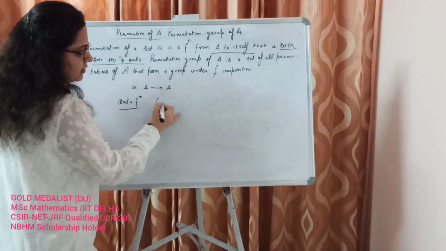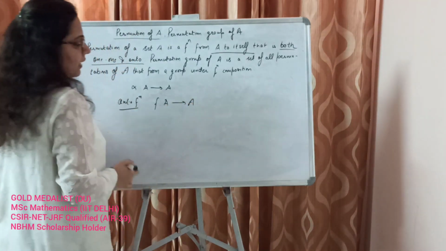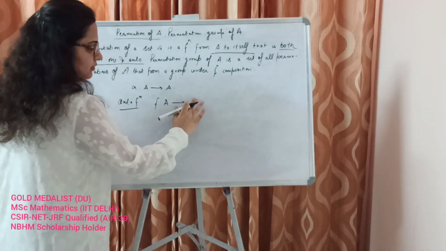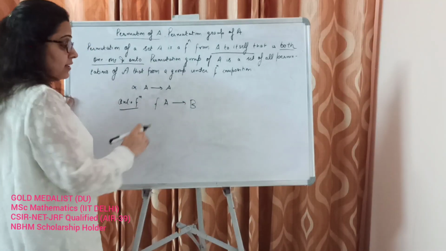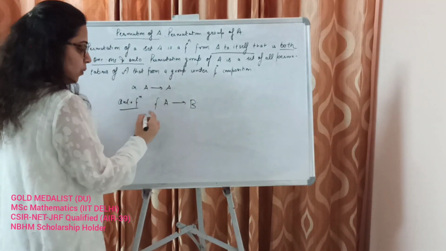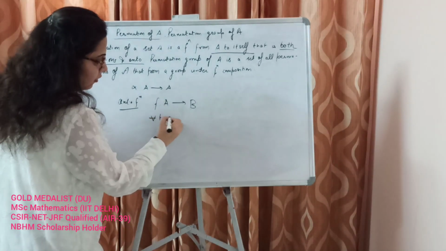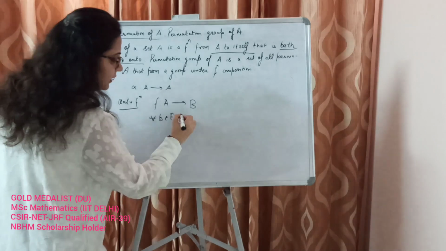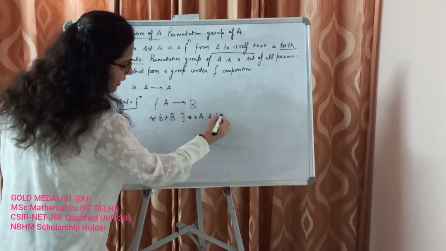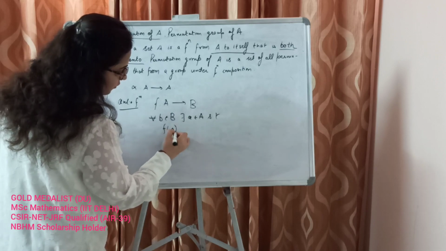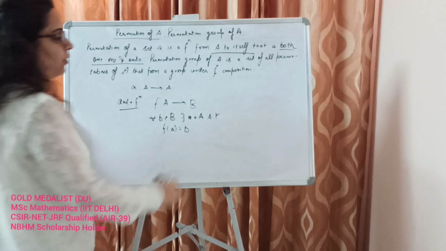If a function is defined from a set A to B, let's generalize it for now, we say that f is onto when for every b belonging to B there exists some a belonging to A such that f(a) equals b. So this is the definition of onto.